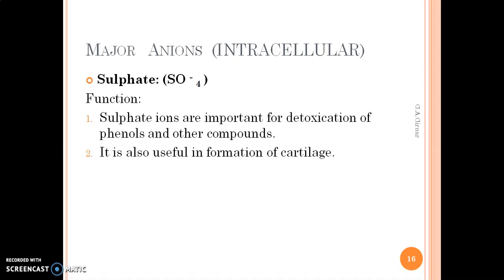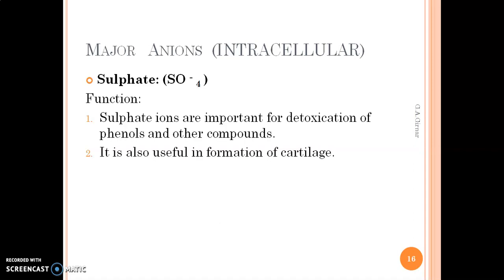And last is the sulfate anion. It again comes in the intracellular category. The function of sulfate: sulfate ions are very important for the detoxification of phenols and other compounds. And the last thing is that it is also useful in the formation of cartilage in our body.